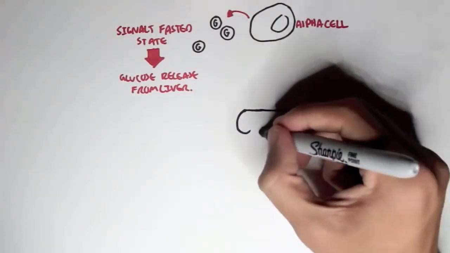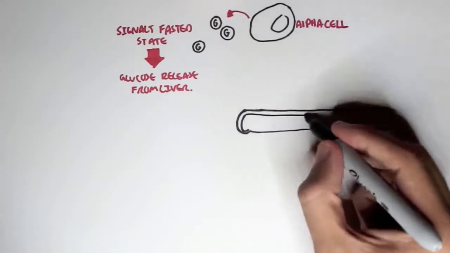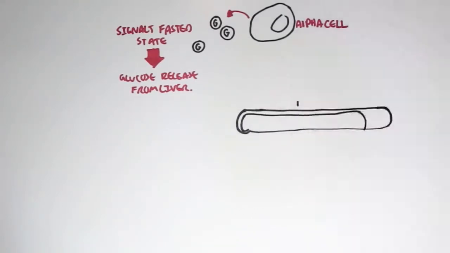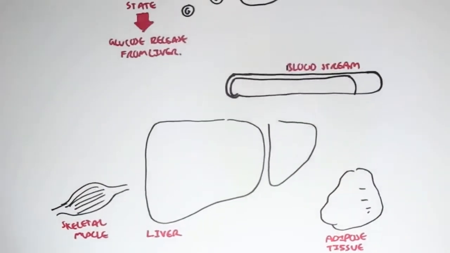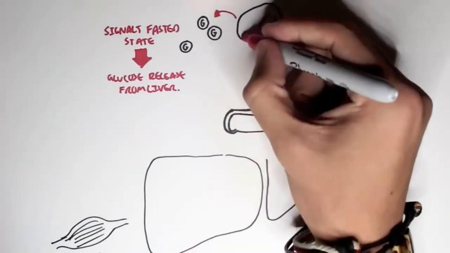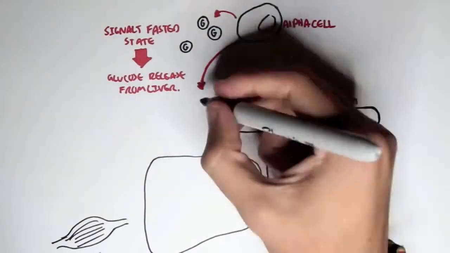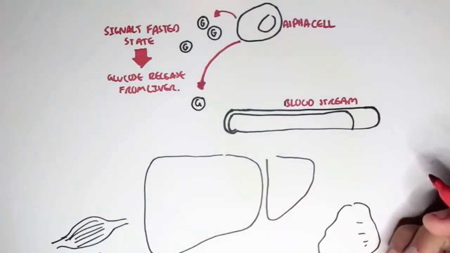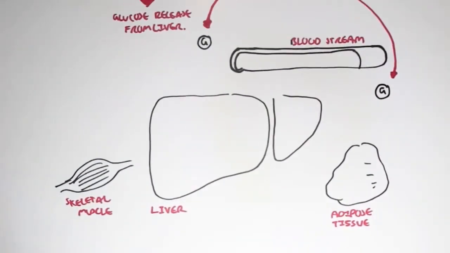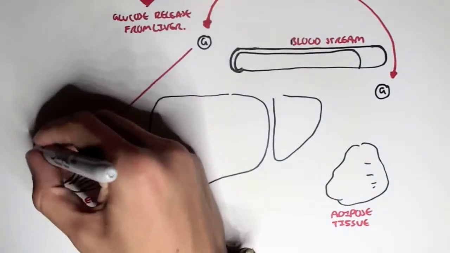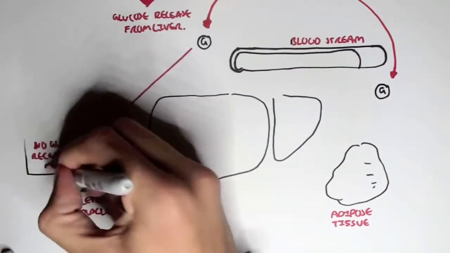So here we have the bloodstream, and it has hypoglycemia, very low blood glucose. And here we have the liver and adipose tissue and also skeletal muscle. Okay, so we're in a fasted state with low blood glucose levels, as in hypoglycemia. This will cause the alpha cells to secrete glucagon. What's important to know is that glucagon has no effect on skeletal muscle because there are no glucagon receptors in skeletal muscle.